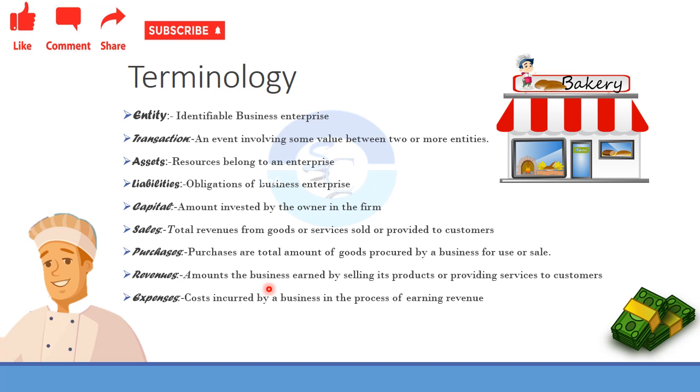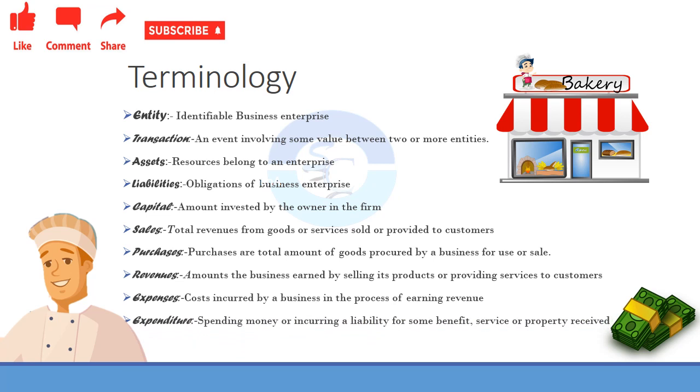Next is the expenses. Expenses means the cost incurred by a businessman in the process of earning profit, earning revenue. So while earning revenue, he has incurred some cost, right? He has procured raw material to make items in the bakery. So whatever cost he has incurred to make revenue, to make a single penny, could be regarded as the expenses. Next is the expenditure.